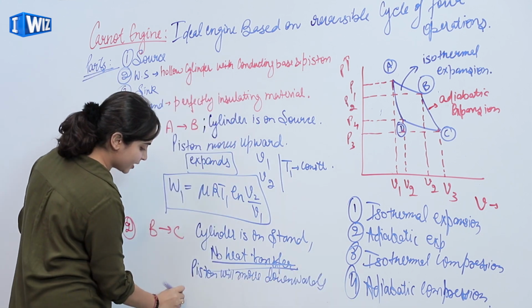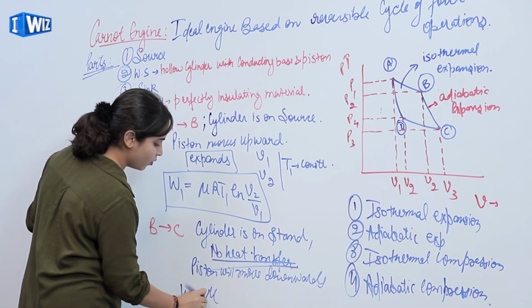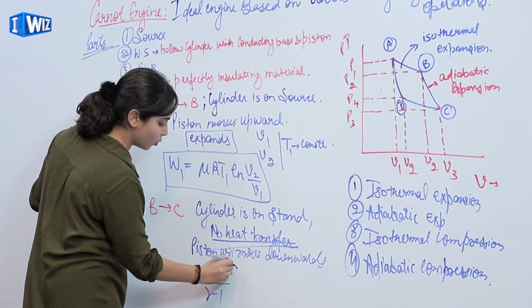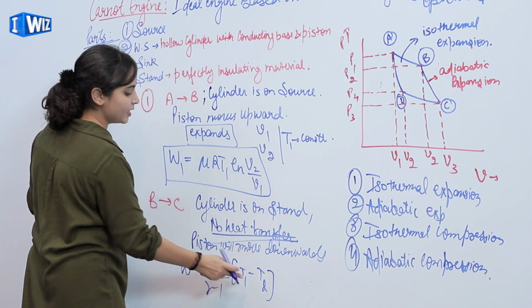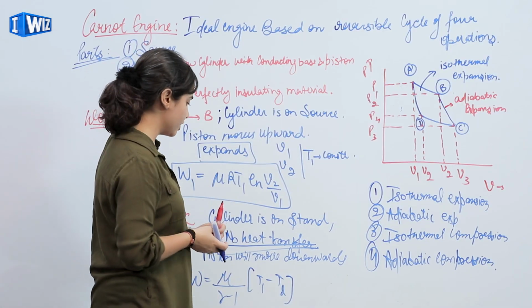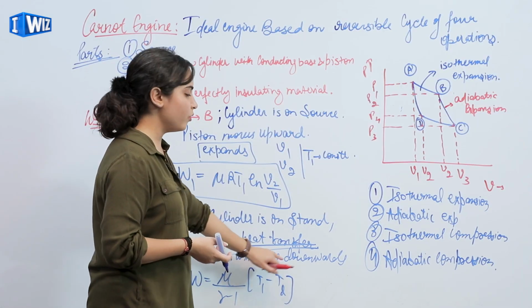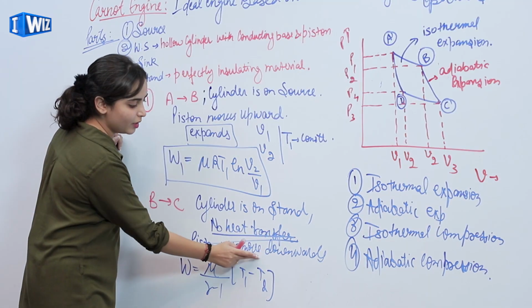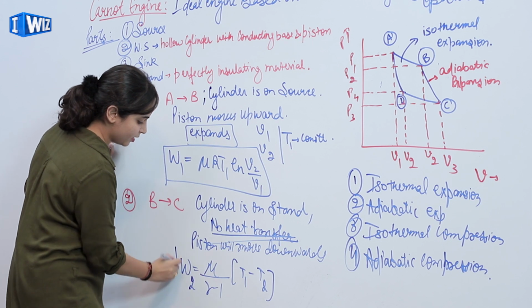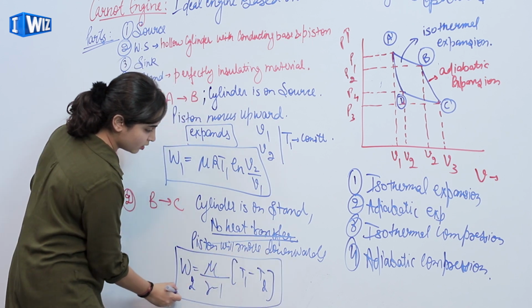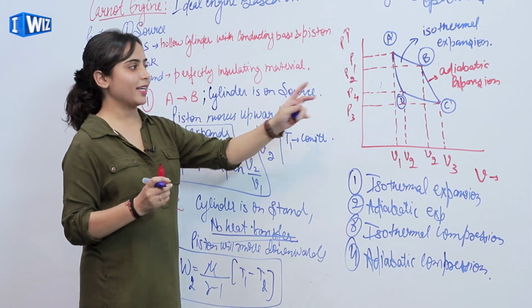The work done is given by mu R upon gamma minus 1 (T1 minus T2), where T1 and T2 are the change in temperature as the piston will move downwards. So the work done is given by this expression, say W2. This is the process of adiabatic expansion.